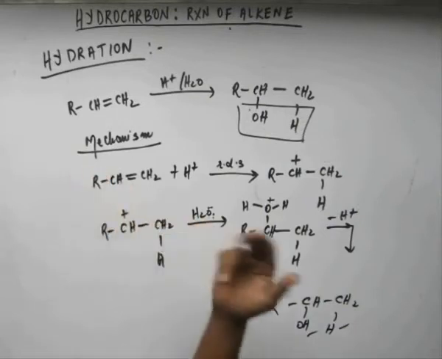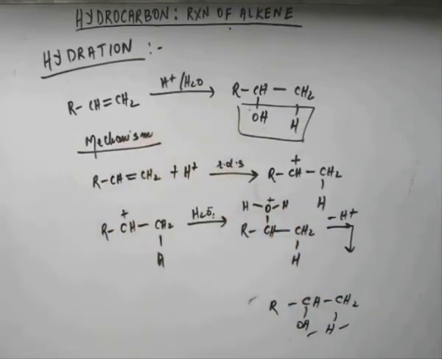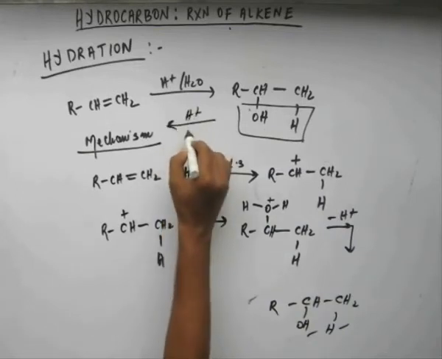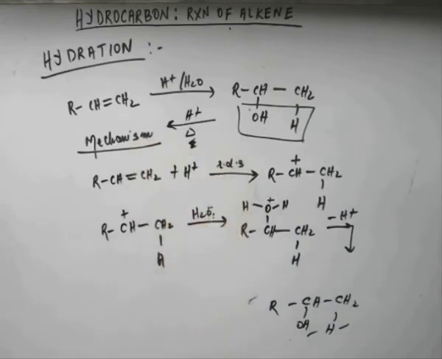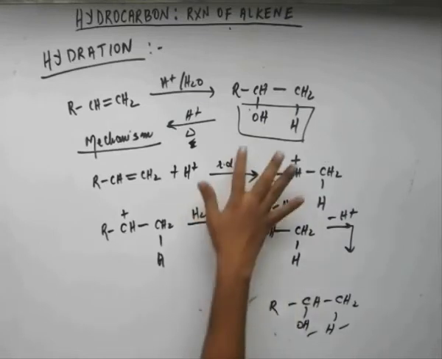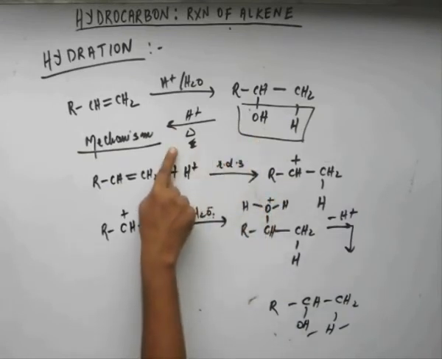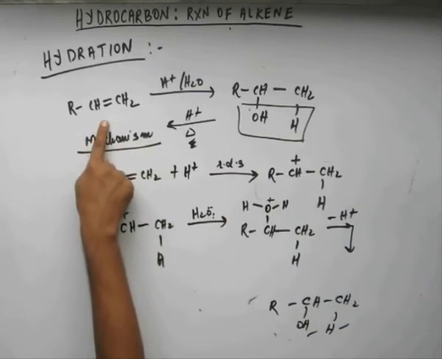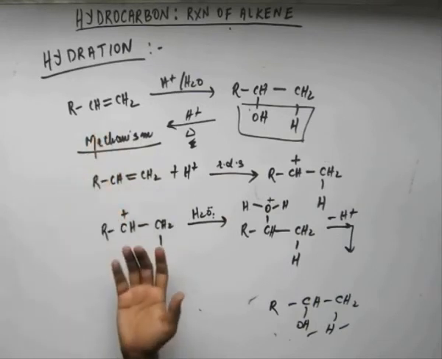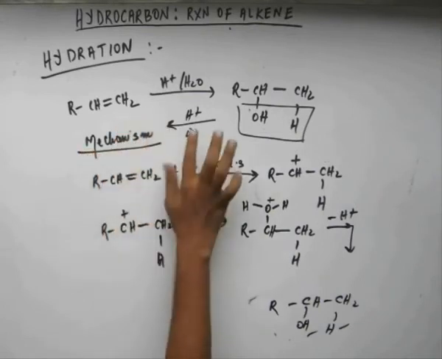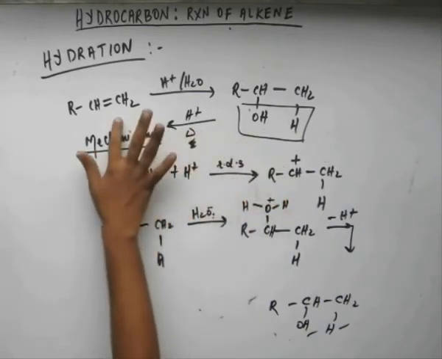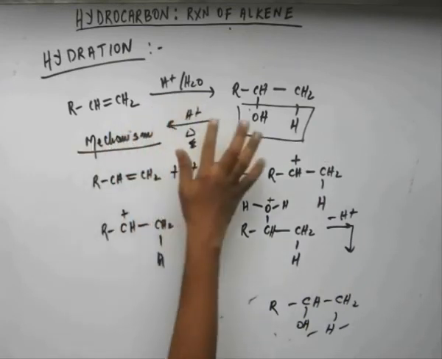You have to know from alkene we can get alcohol, and this is the reagent for that, just H plus and H2O. Now the temperature need not be high. In the reverse reaction for dehydration, we use delta. For the forward reaction, there will be no delta. This will occur at room temperature. Right? So suppose if you carry out dehydration like this, you heat this alcohol, provide some catalytic amount of acid, you get an alkene. And suppose you leave water and H plus and you cool it down, then what would happen at room temperature? Suppose you have H plus as a catalyst for dehydration, and that H plus is also a catalyst for hydration.